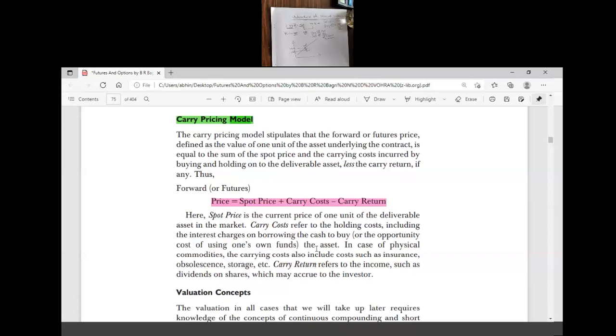Perfect market means there should be a sufficient number of buyers and a sufficient number of sellers, everything should be transparent, the quantity should be standardized, and everything should be regulated. So there should not be any manipulation in the price or in the quantity. That's why we call it a perfect market. Everyone should be treated equally.